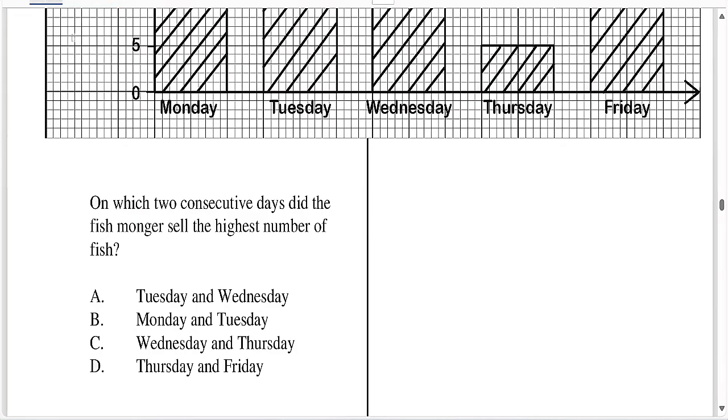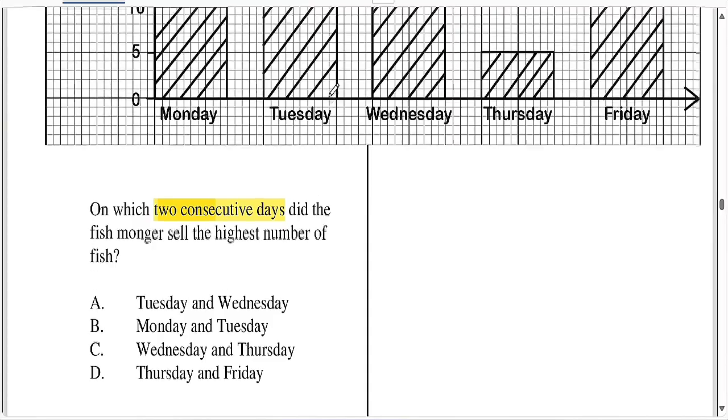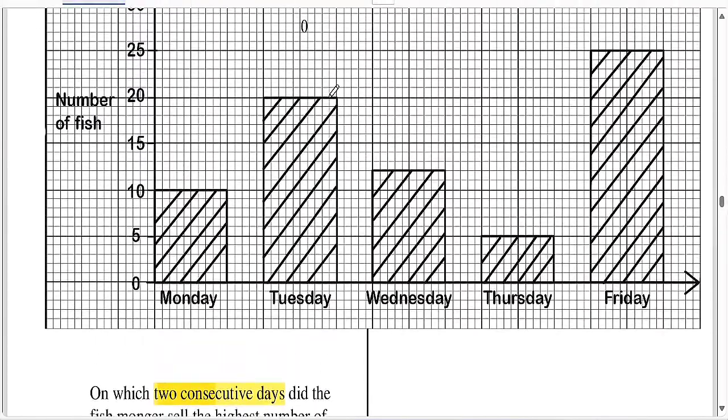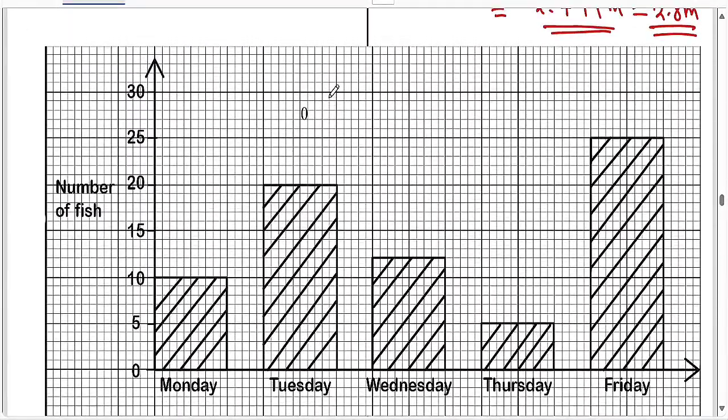Underline this one. Consecutive days yamaanisha siku mbili ambazo zafatana. Sawa, siku mbili ambazo zafatana gani hizo ambazo waweza ukauza samaki nyingi? Tuko sawa paka hapa.